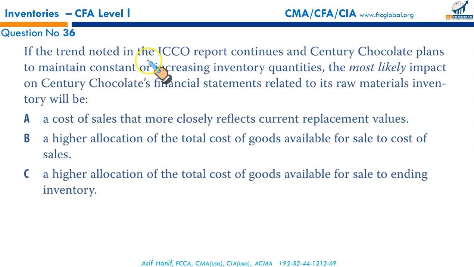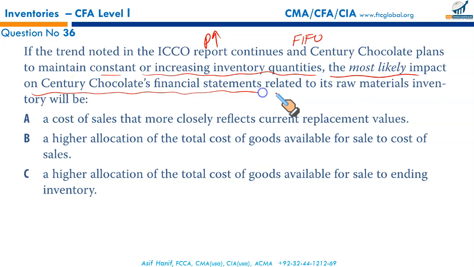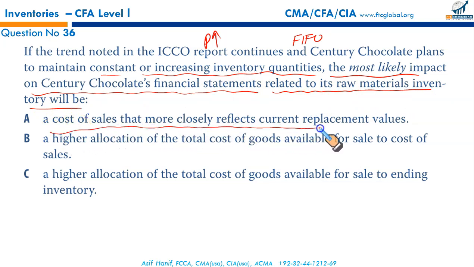If the trend noted in the ICCO report continues, that the prices are increasing, this is the trend, and Century Chocolate plans to maintain constant or increasing inventory quantities, and remember they use FIFO for inventory valuation. So the most likely impact on Century Chocolate's financial statements related to its raw materials inventory will be a cost of sales that more closely reflects current replacement cost. That would happen under LIFO. Under LIFO, your current costs are charged to CGS. Last in, first out. Not under FIFO.